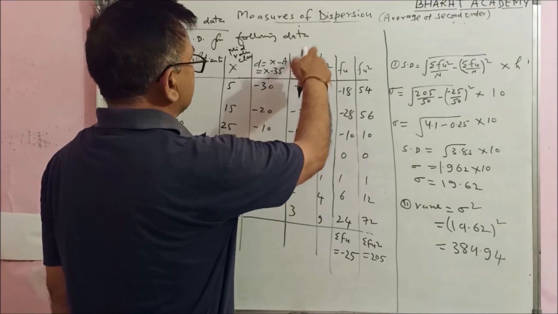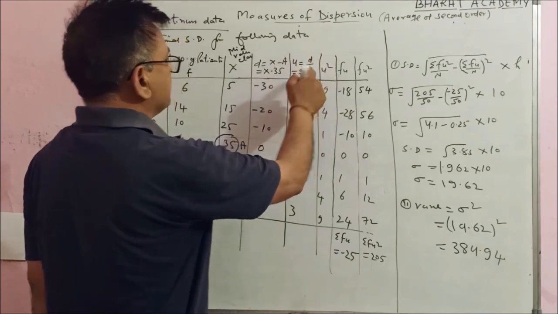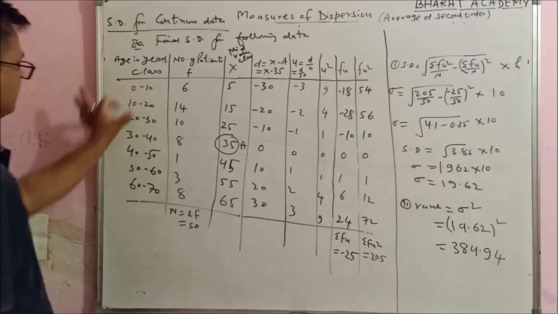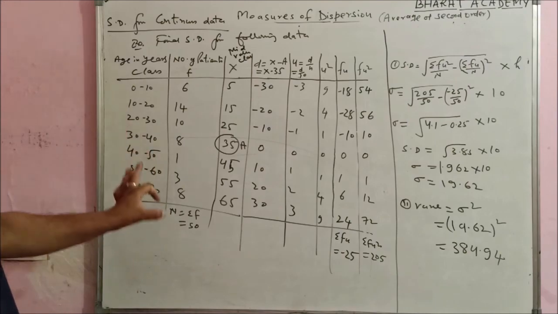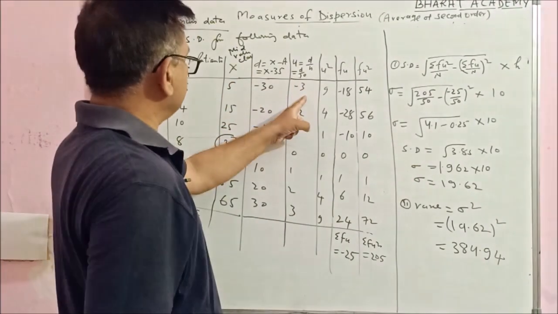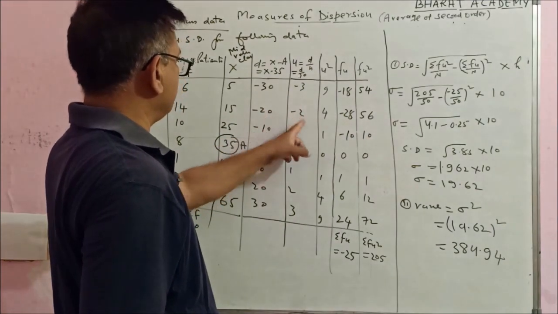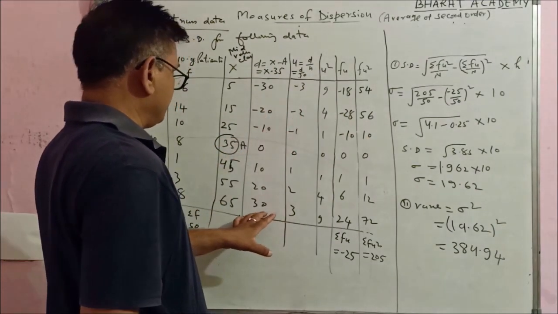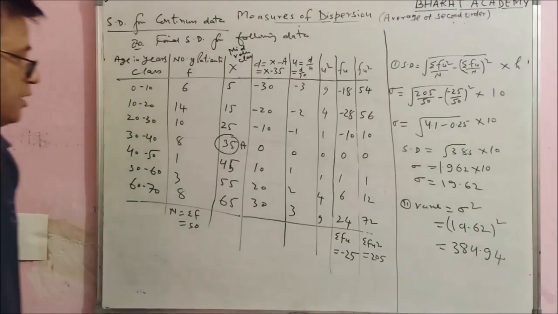And u is the d upon h, deviation upon h. h means the difference between classes 0 to 10, 10 to 20, 20 to 30. This h means 10. Minus 30 upon 10 is minus 3, minus 20 upon 10 is minus 2, up to 30 upon 10. Again, this is 3.